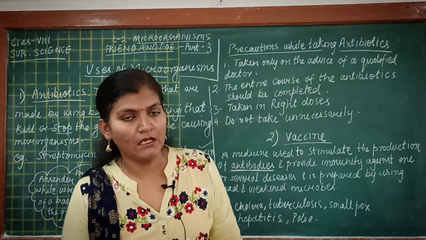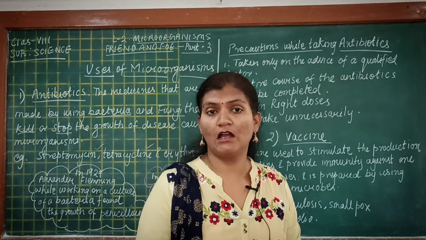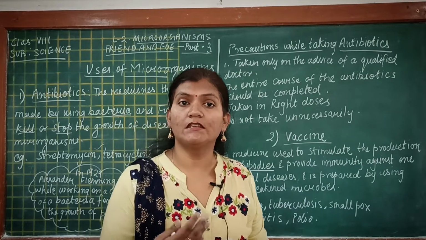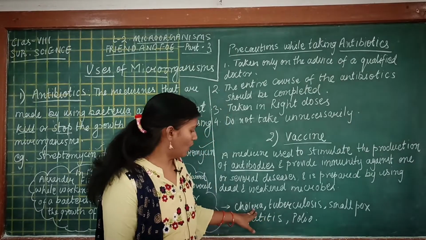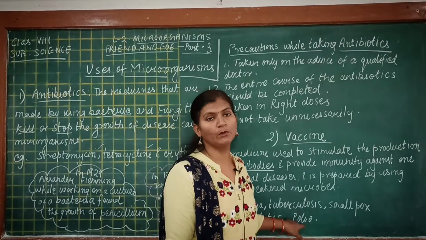Students, let us see the different diseases for which our scientists have already made vaccines. These diseases are cholera, tuberculosis, smallpox, hepatitis and polio.